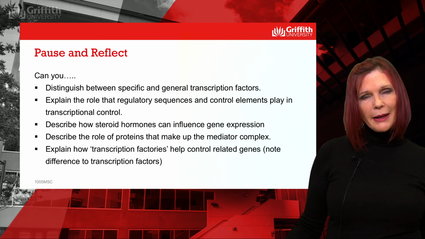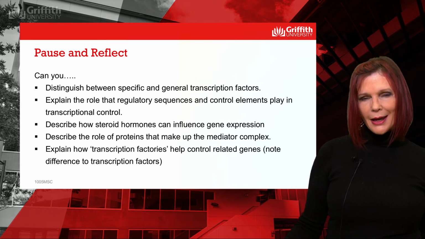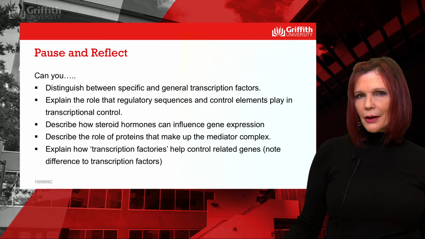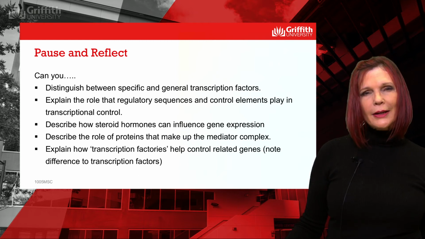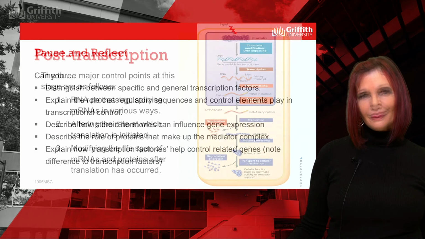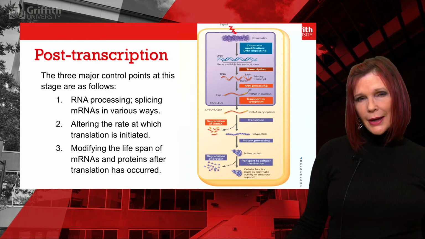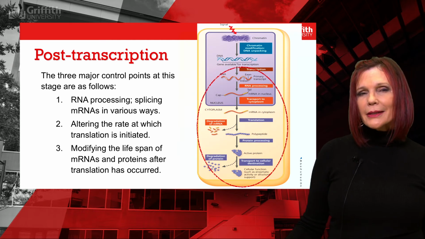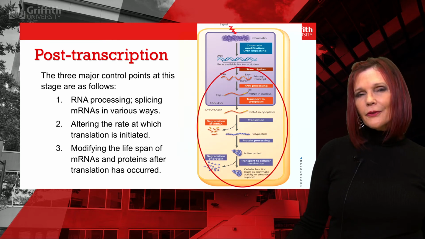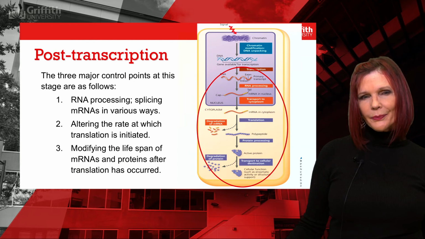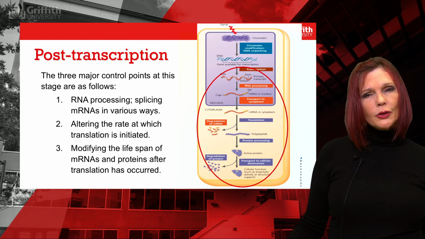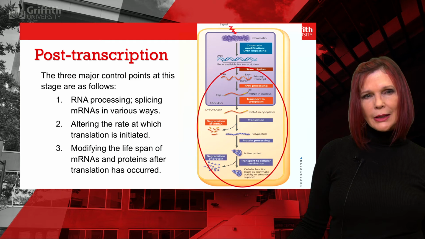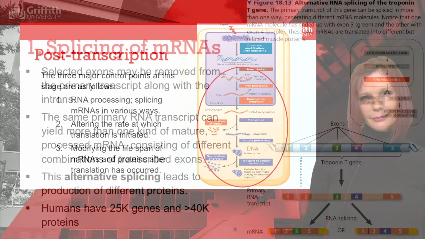You should be able to explain how transcription factories help control related genes and, importantly, note the difference between transcription factories and transcription factors. Once DNA has been transcribed into mRNA, a series of events must occur if the final product is going to affect the cell. These events are mRNA splicing, blocking or altering translation rates, and modifying the lifespan of mRNAs and proteins post-translation.